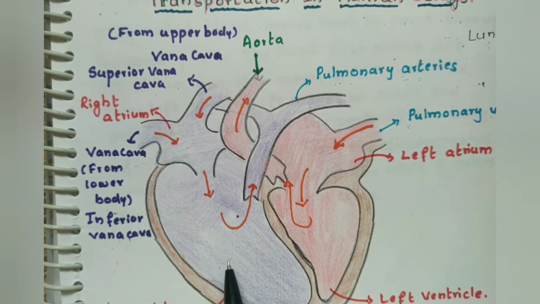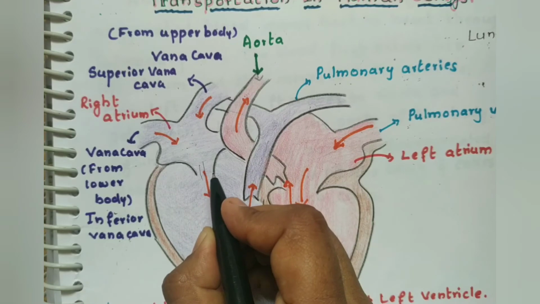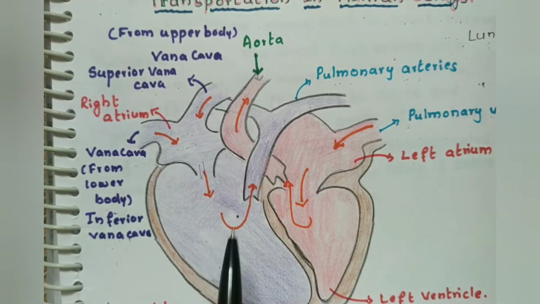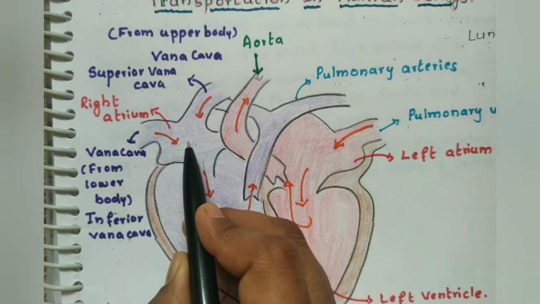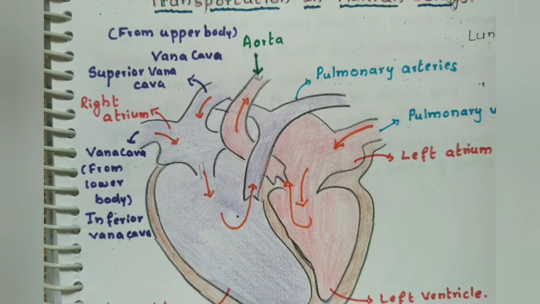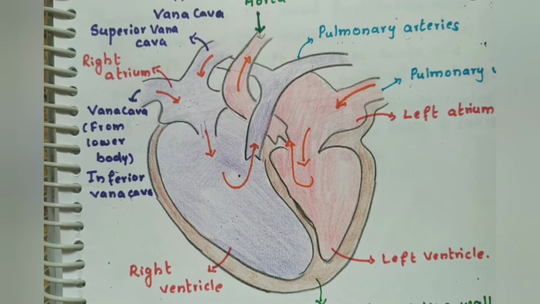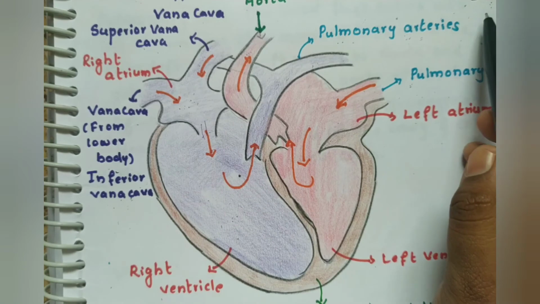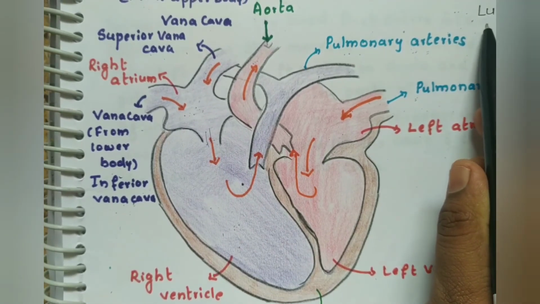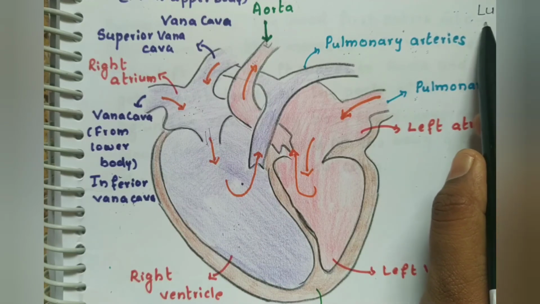To avoid the blood going back from the ventricles to the atrium, there are valves here. They will be closed. When the blood enters from here to here, it will be closed. There are a few valves present here. They will close when the blood enters from here to here. From the right ventricle, where does the blood go? Through the pulmonary arteries, it will go to the lungs, and the lungs will give the oxygen to the blood and take the carbon dioxide.